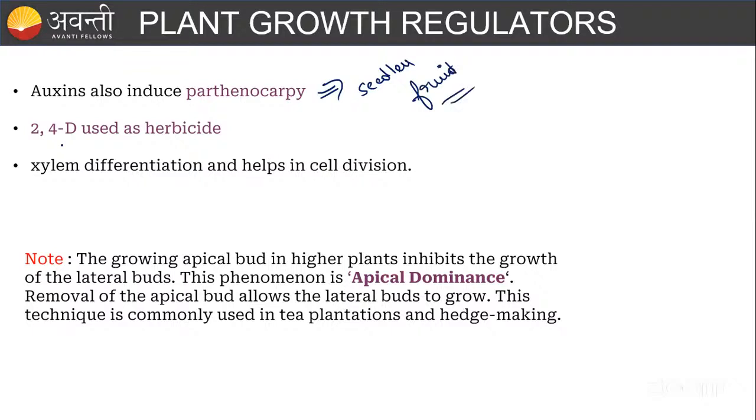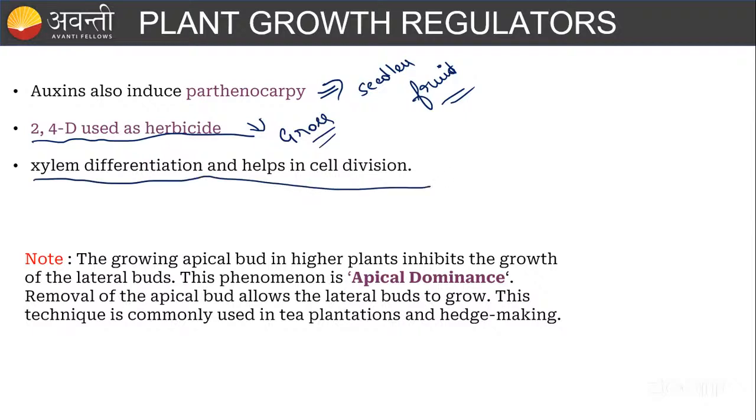Okay. And also 2,4-D is used as a herbicide. We will use this 2,4-D as a herbicide. And it is not going to eliminate the grass. Remember, guys, it is going to eliminate the dicots and everything else, but it is not going to eliminate the grass. Okay. And auxin helps in xylem differentiation and also in cell division. And you all know what apical dominance is, no need to explain here.